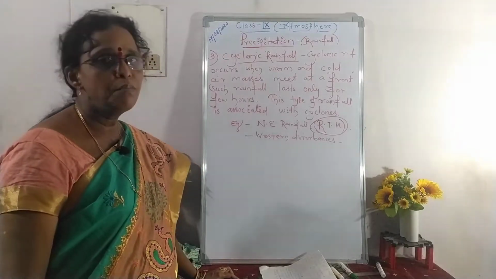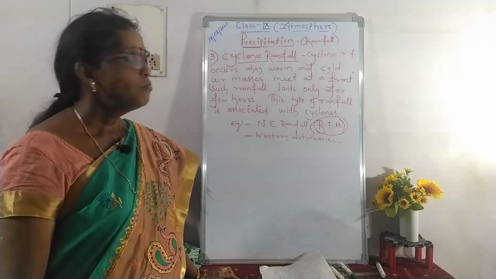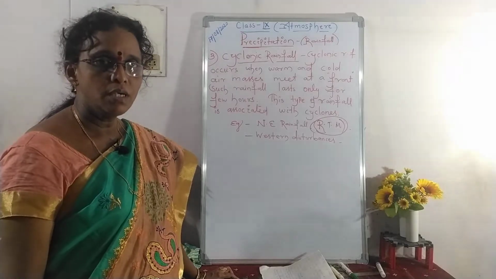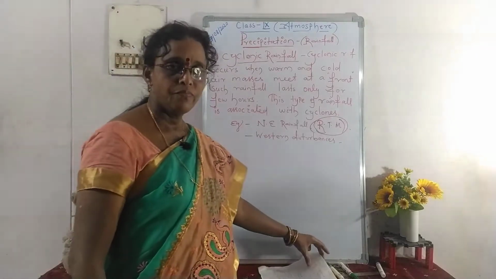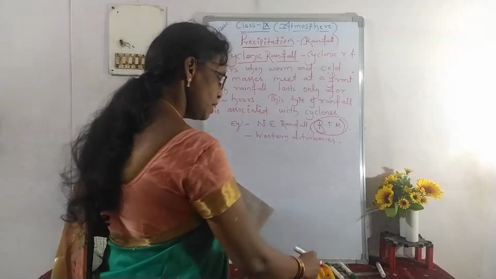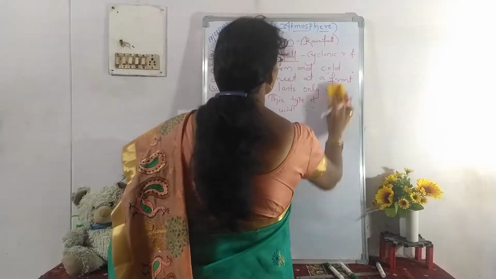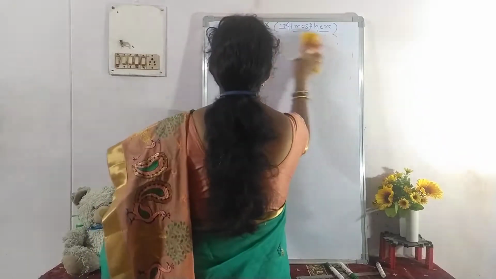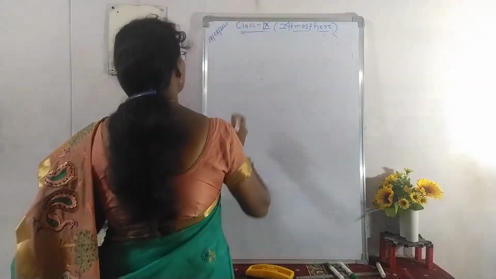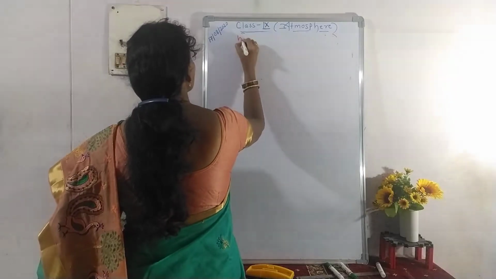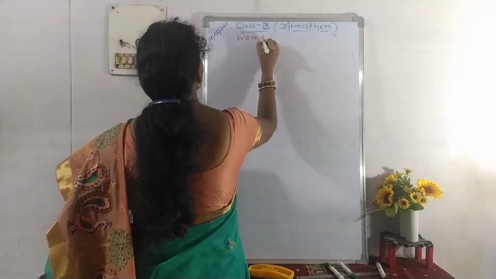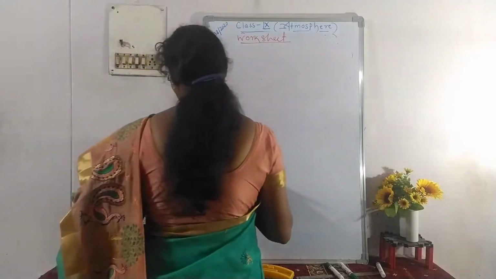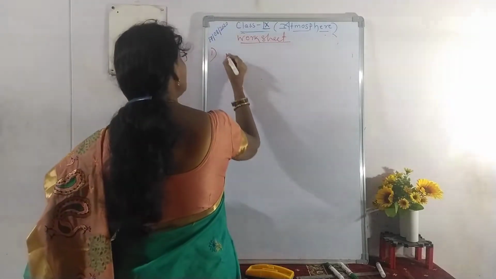Now, children, with this topic the lesson is completed. Read the lesson thoroughly and answer these questions. Let me write on the board, write it down. Question number 1. What are the three types of rainfall?